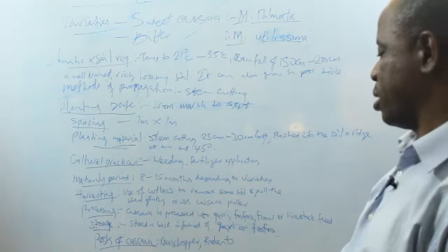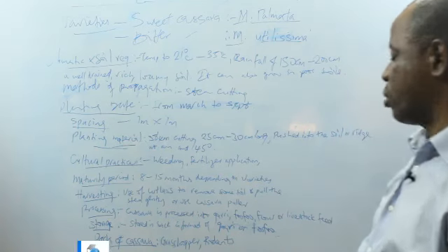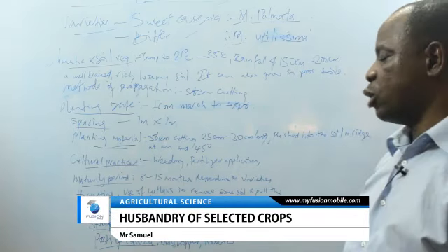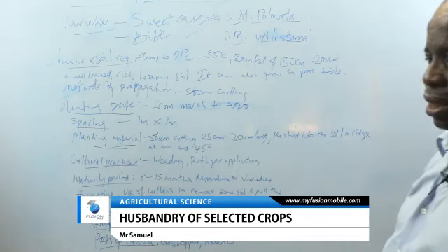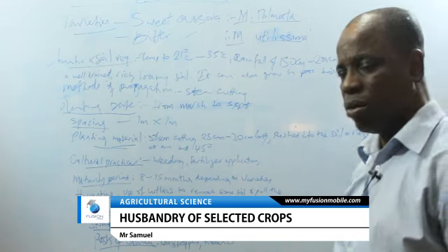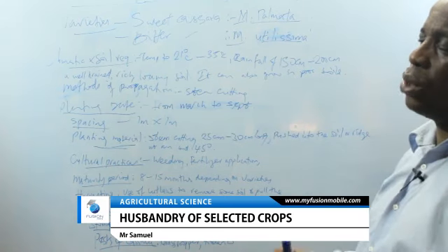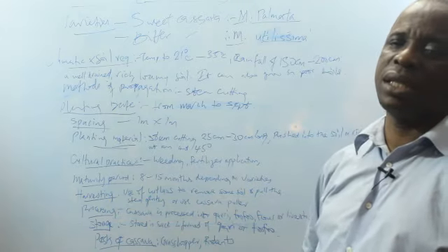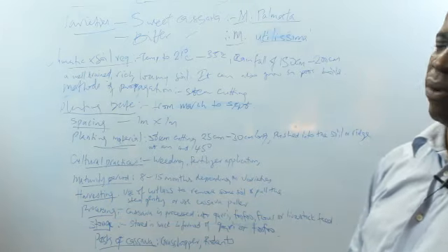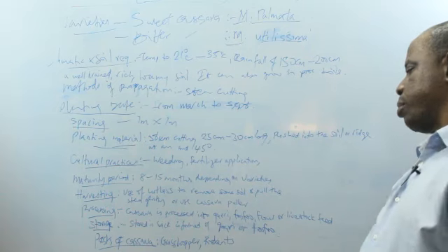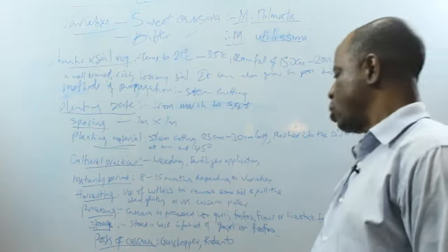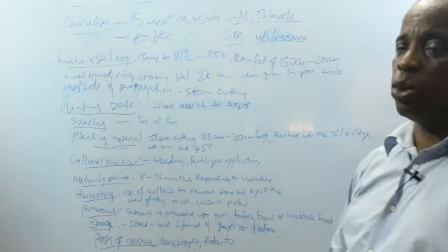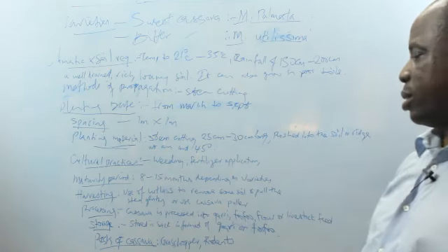Harvesting. To harvest cassava, you use cutlass to remove some soil, and then you pull the stem gently out of the earth. The old tubers will follow the stem. You can now use cutlass to detach the stem, cut the stem out of the sticks, and then arrange for the next process. You can also harvest cassava with the use of a cassava puller. It's an implement which will pull the cassava out with the tubers.